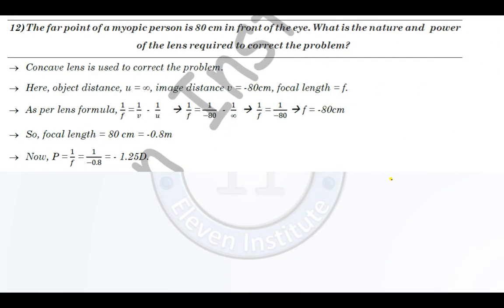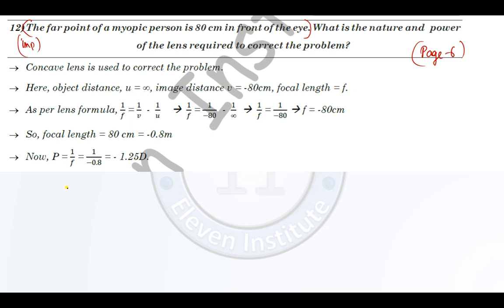Moving ahead. Number 12. This is page number 6. This is a sum actually. The far point of a myopic person is 80 centimeters in front of eye. Now first of all I will mark this as important, not from examination point of view, but from knowledge point of view as far as your maths is concerned. We will not move ahead of this line because these sums are very much confusing. The far point of a myopic person is 80 centimeters in front of eye.